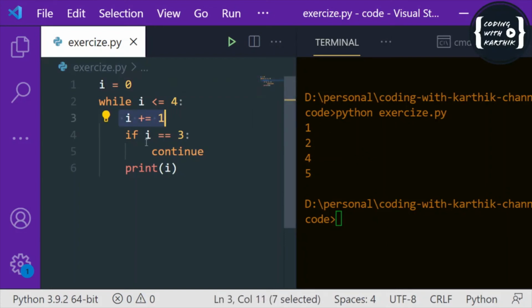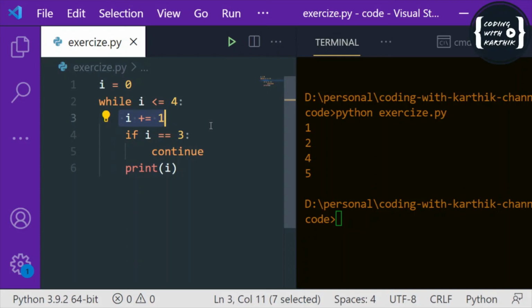But whenever i equals 3, we are using this continue. That means it will skip the next statements. So that's why it skips that three. Whenever i is three, it executes the next iteration. So this is how it works in a while loop.